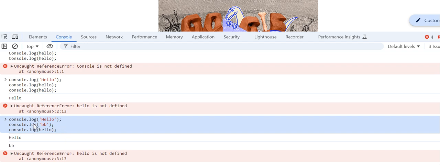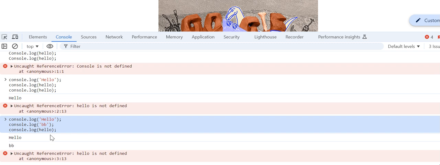That's why it throws the error that hello is not defined. So you can understand that the first line and second line are executed, and on the third line we get an error. So it is executing line by line, which indicates that it is an interpreted language. But internally, the V8 engine uses a JIT compiler, just in time, which converts to bytecode, the readable format, and then machine code is generated and then executed.